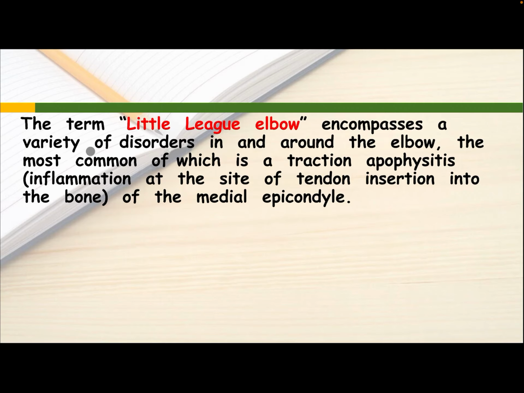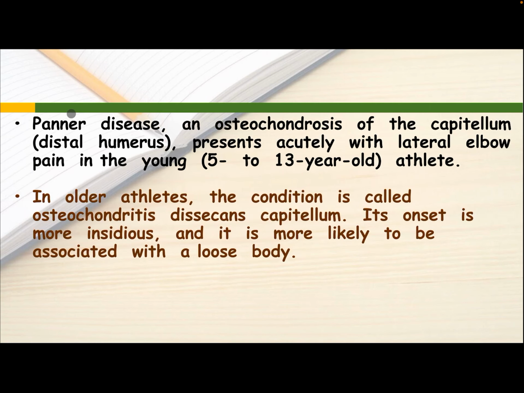The term little league elbow encompasses a variety of disorders in and around the elbow, the most common of which is traction apophysitis, inflammation at the site of the tendon insertion into the bone of the medial epicondyle.